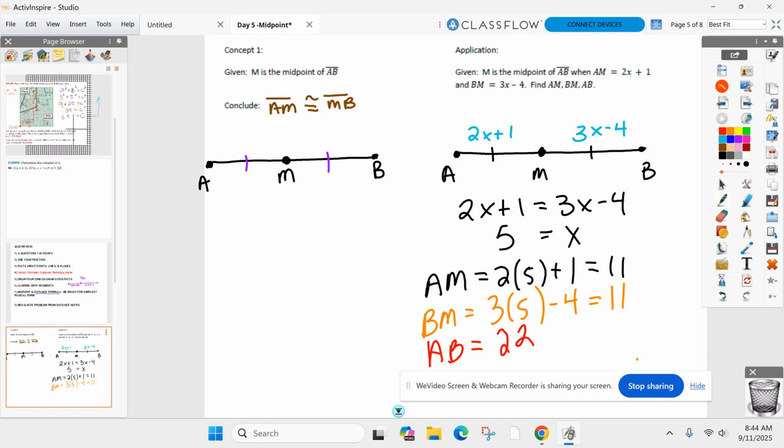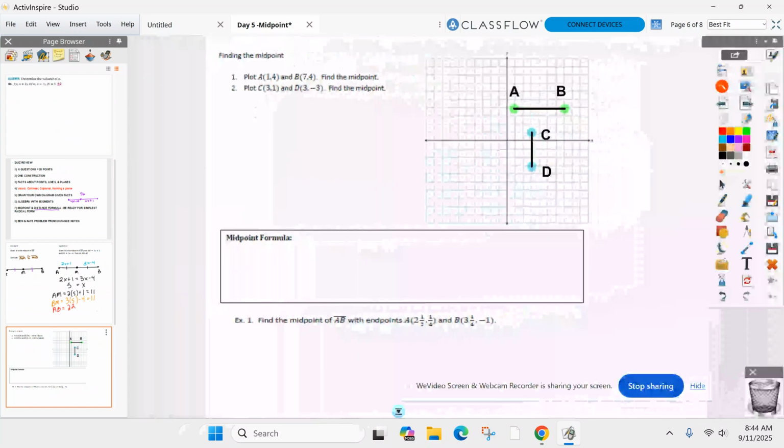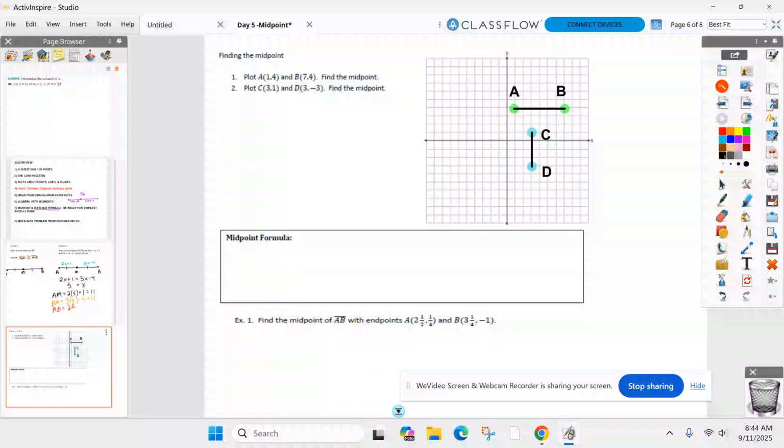Any questions before we go to our graph now? Because I want to put this on a graph, like we did for distance yesterday, but now I want to find the midpoint. So go ahead, graph that first segment right there, please, on the next problem. Go ahead and graph AB. Find the midpoint. Do not confuse this with distance. I'm not asking for how long AB is. I want to know what the midpoint is. Find the coordinate of the point that's in the middle. And I don't think you guys can easily just count and go halfway. You can graph it, then name it.